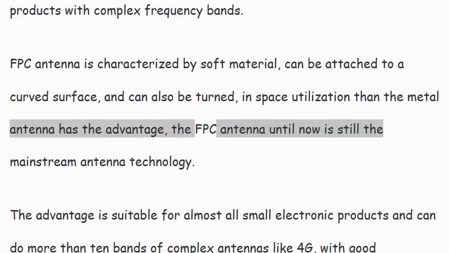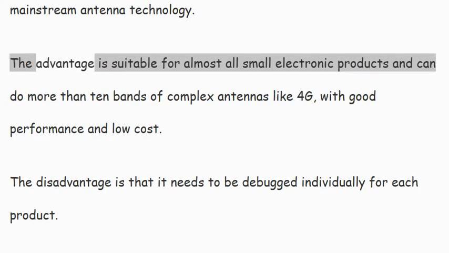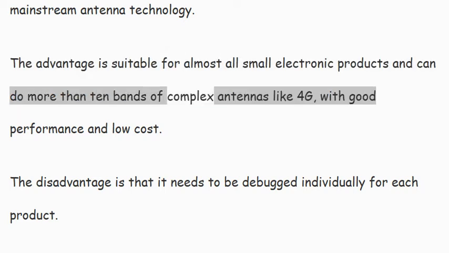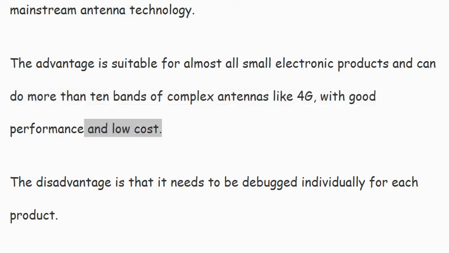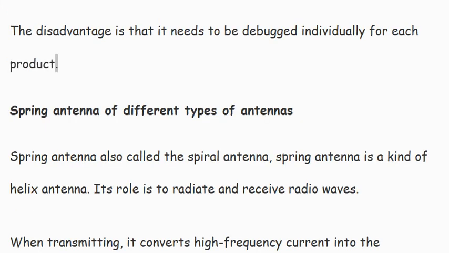The FPC antenna until now is still the mainstream antenna technology. The advantage is that it is suitable for almost all small electronic products and can do more than 10 bands of complex antennas like 4G with good performance and low cost. The disadvantage is that it needs to be debugged individually for each product.